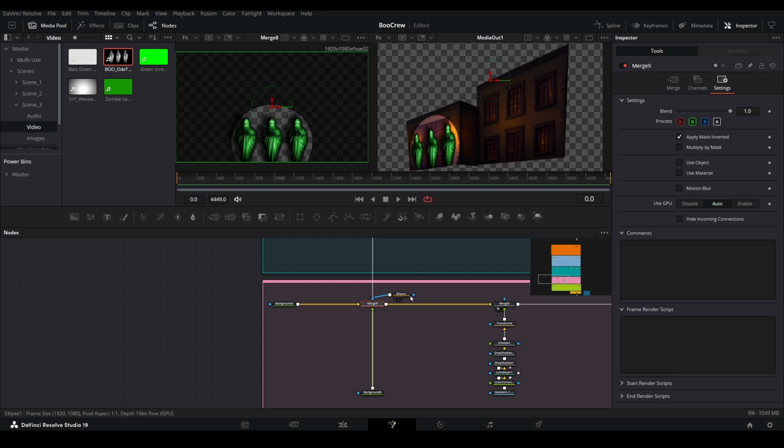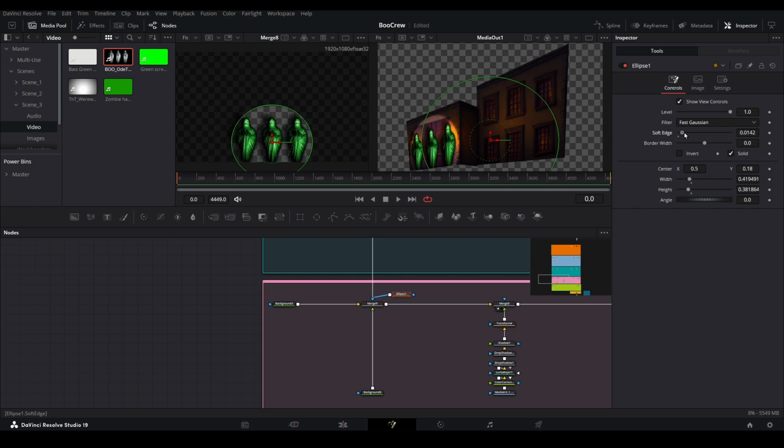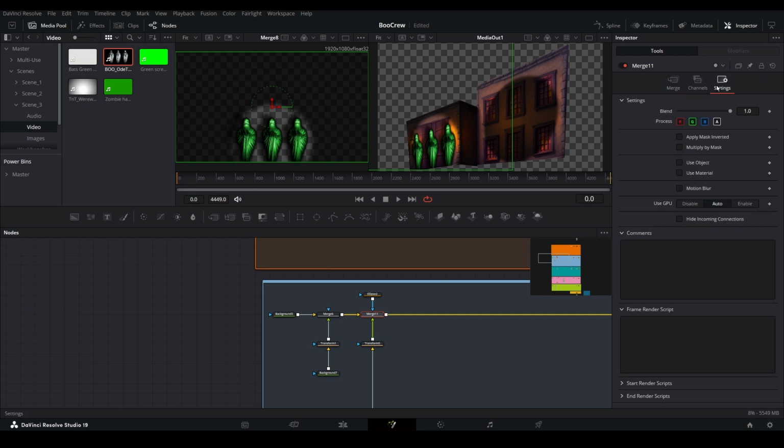To improve the look, add a soft edge to the ellipse mask. To finish this up, we will add one more spotlight to the right house tree limb, where we will feature other assets over the course of this scene.